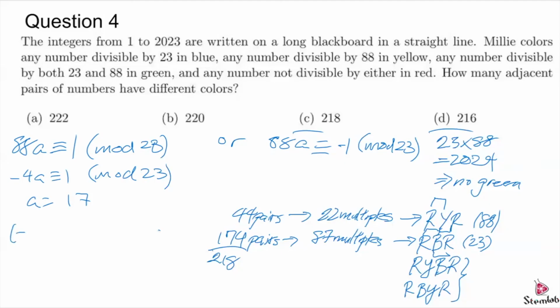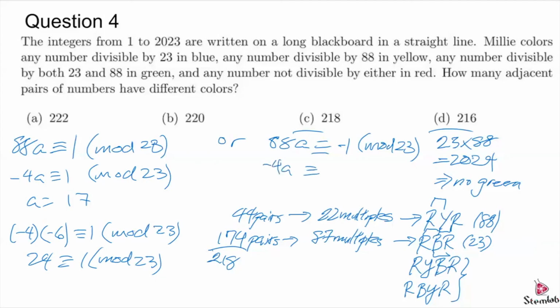So technically we have -4 times -6 congruent to 1 mod 23, or 24 is congruent to 1 mod 23. So that satisfies it. And on the other one, 88 congruent to -1 mod 23, we have -4A congruent to -1 mod 23, right? And again, A equals 6 here satisfies. So we found two cases where they're 1 away, and you can actually verify these.